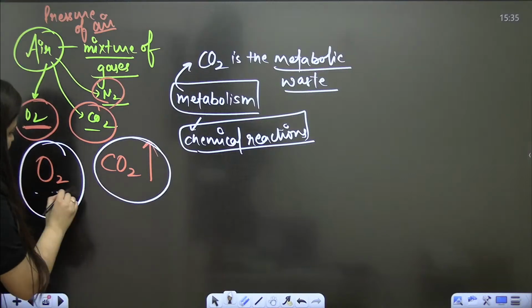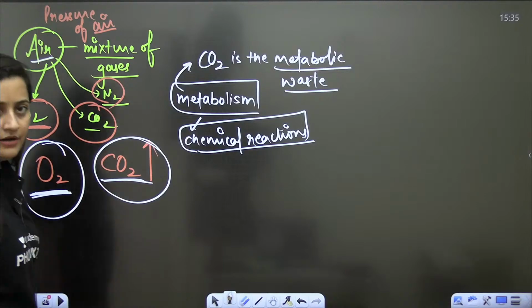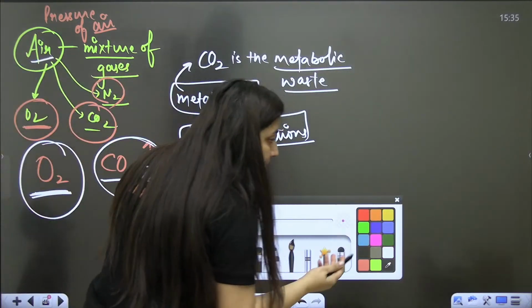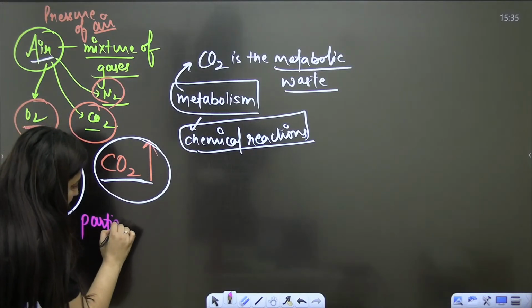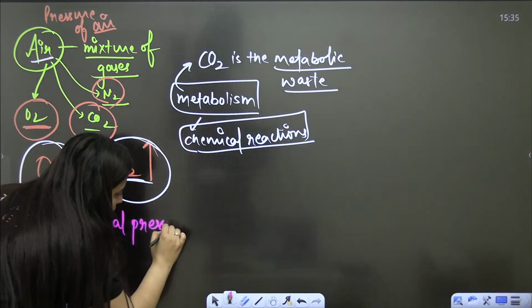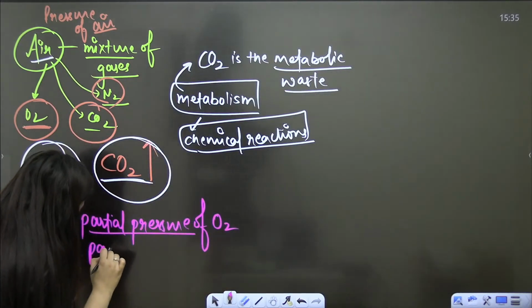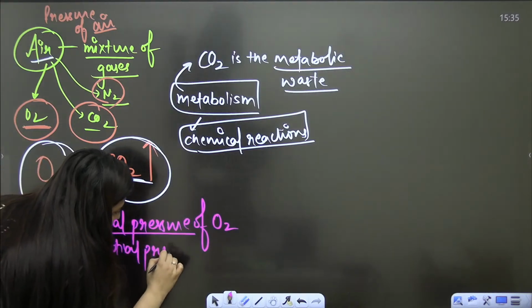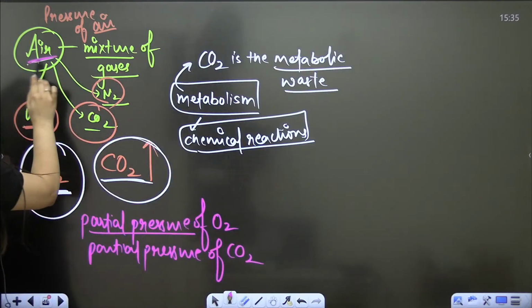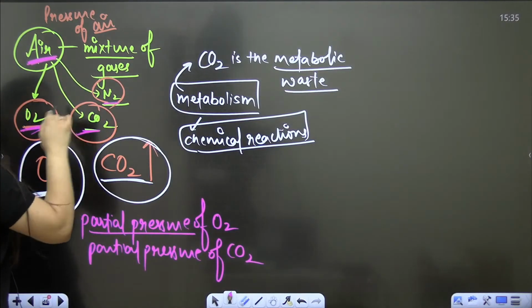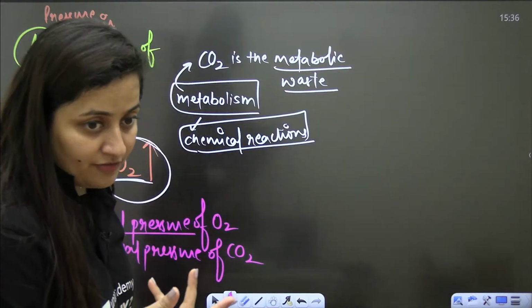So obviously we will discuss the partial pressure of oxygen and CO2, which are components of air. When we talk about the pressure of a component, we use the word partial pressure. So partial pressure of oxygen, partial pressure of CO2. Not just the word pressure. The pressure of air is due to oxygen, CO2, nitrogen. So I am just talking about the pressure of oxygen, which is a component of that mixture of gases.